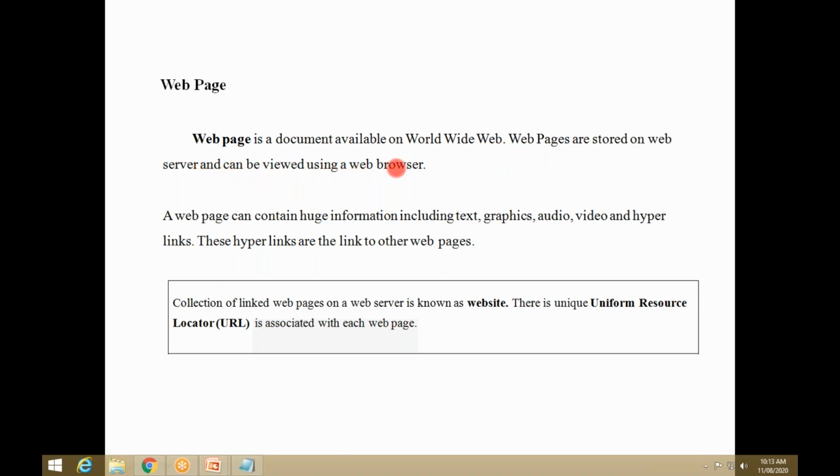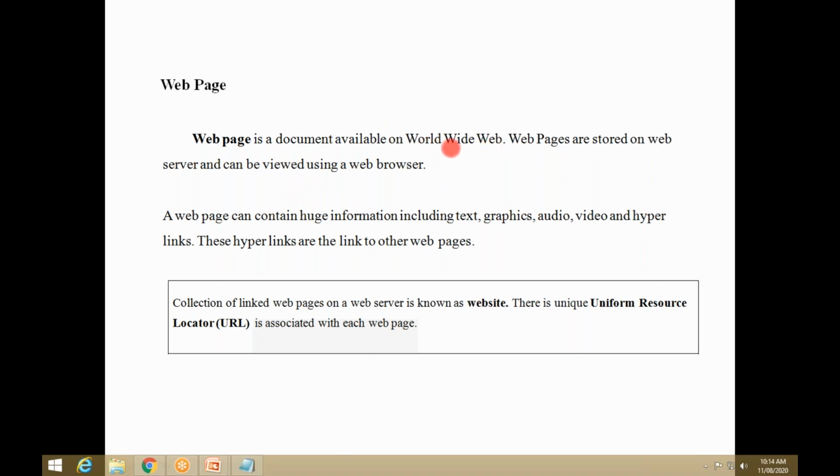For example, if you want to access the home page of Facebook, you have to access this web page using a web browser via the internet. So a web page is a document available on the World Wide Web.